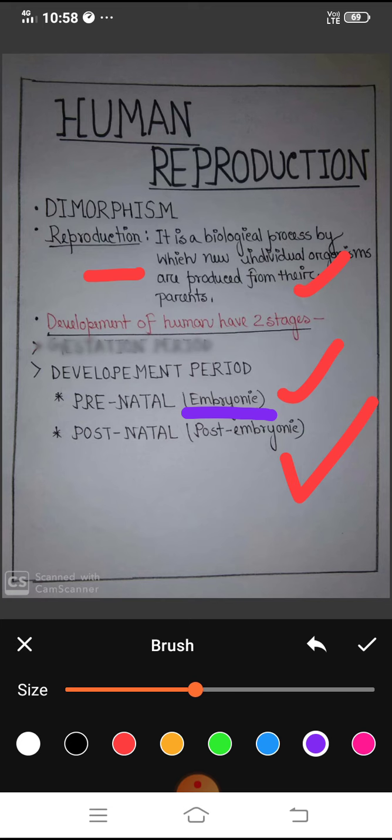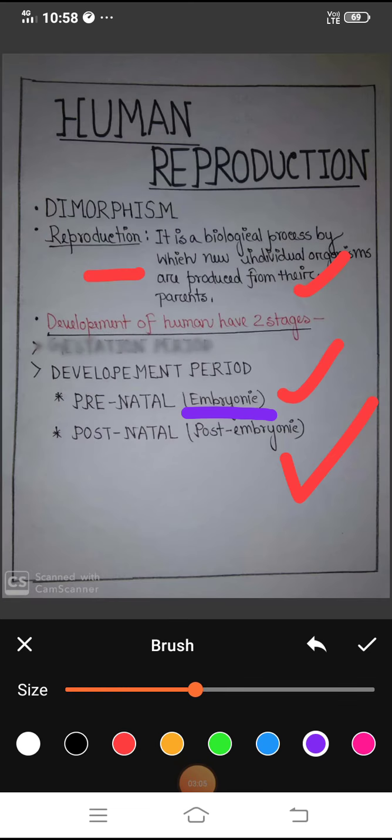In other species it may be different. You can see the different gestation periods of different organisms.